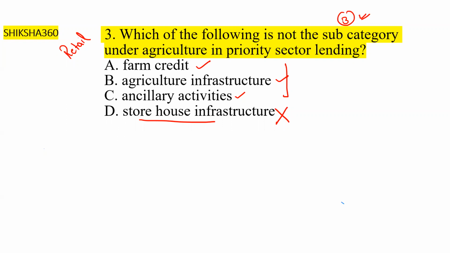I think all of you are aware of all these things, because they come under your daily banking. Sometimes they will ask which comes under priority sector lending. So option D, storehouse infrastructure, does not come under agriculture in priority sector lending. So option D is the answer here.